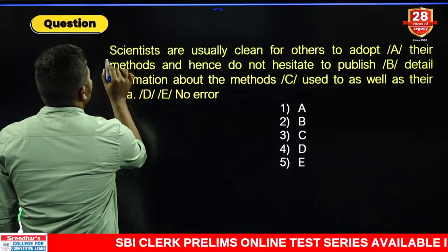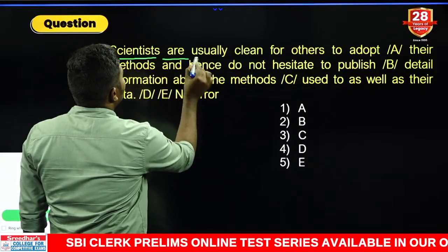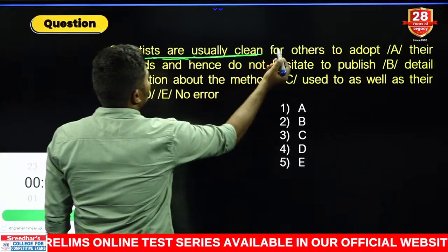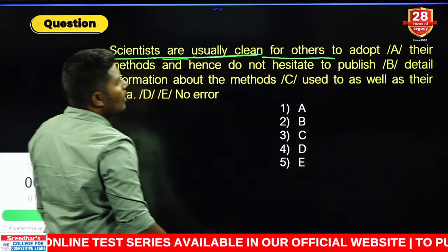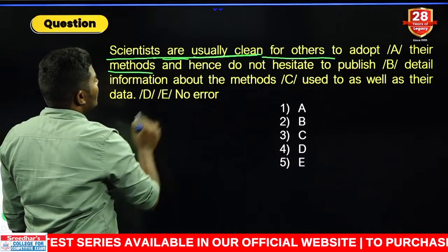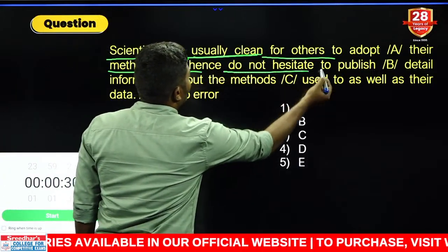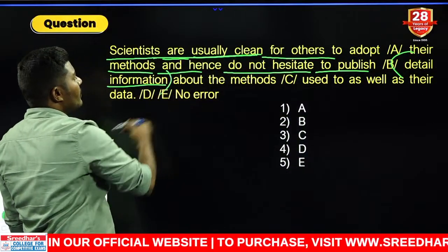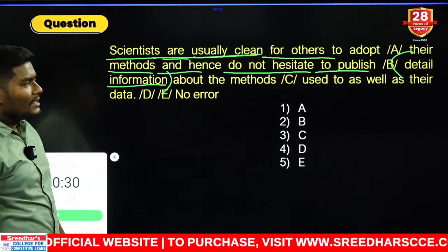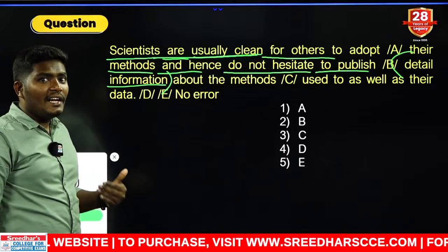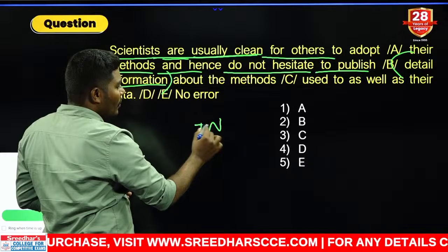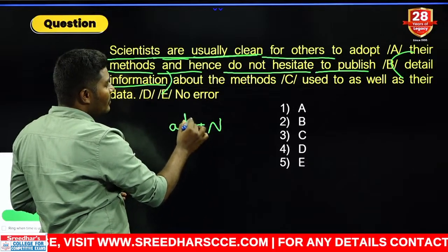Come on. Scientists, plural. Scientists are usually clean for others to adopt their methods and hence do not hesitate to publish what? Detailed information. Tell me your answer. Is it detailed information or detail information? We need information which is a noun. Before a noun, what do we need? We already know. What do we need there?